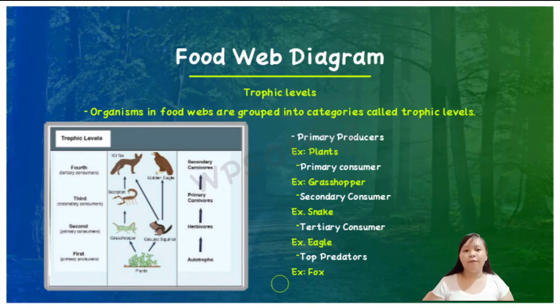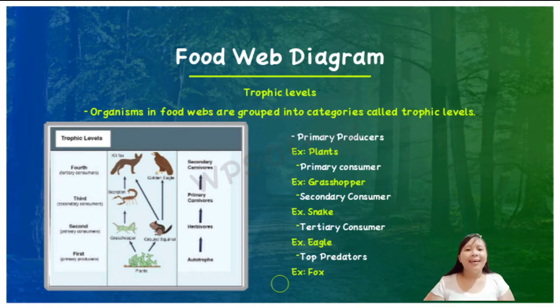The first trophic level is the producers, also known as the autotrophs. They make their own food and do not depend on any other organisms for nutrition. Most autotrophs use a process called photosynthesis to create a food-like nutrient called glucose from sunlight, carbon dioxide, and water. For example, plants are the most common autotrophs or primary producers.